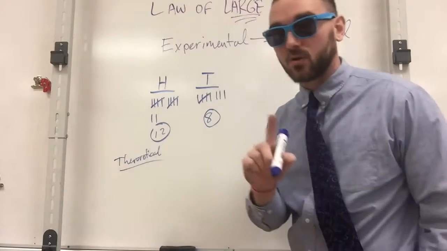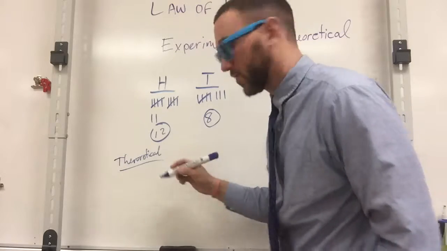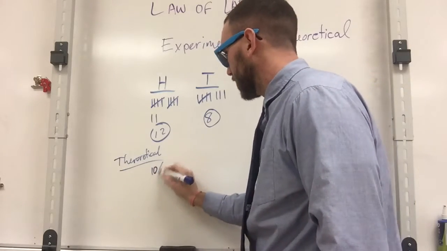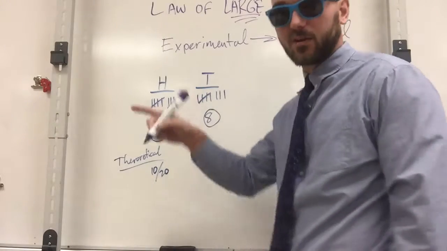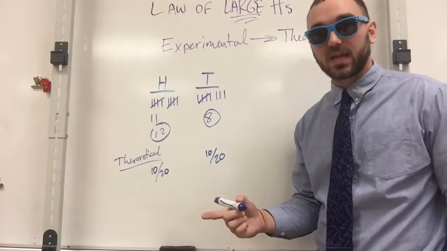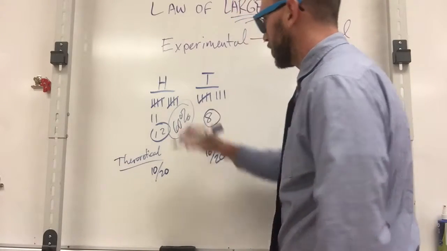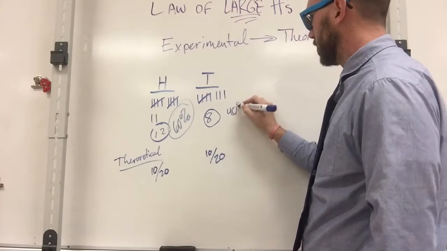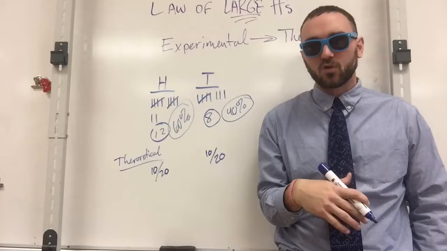Okay, the theoretical should have been heads being 50%. So 50% would have been 10 out of 20. And then theoretically, tails should have also been 10 out of 20. However, what we ended up getting was percentages like 60% of the time was heads and 40% of the time were tails. So 60% to 40%.